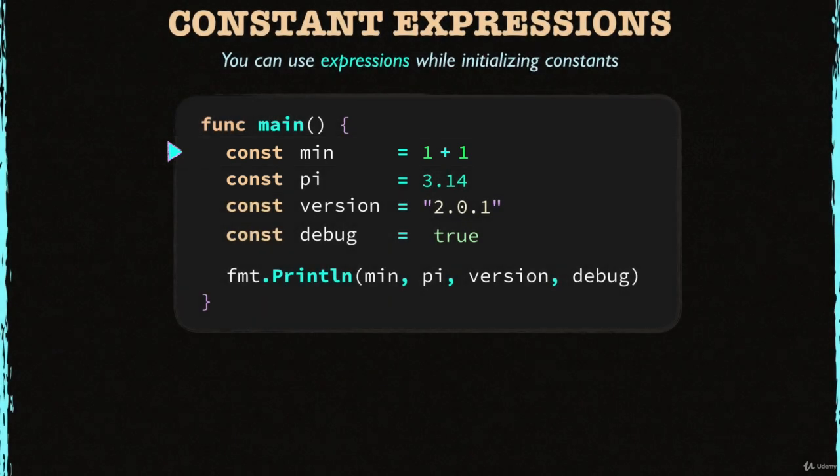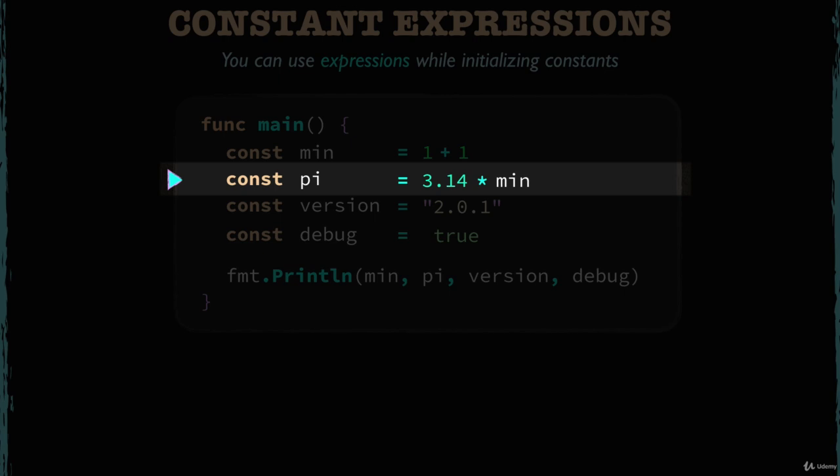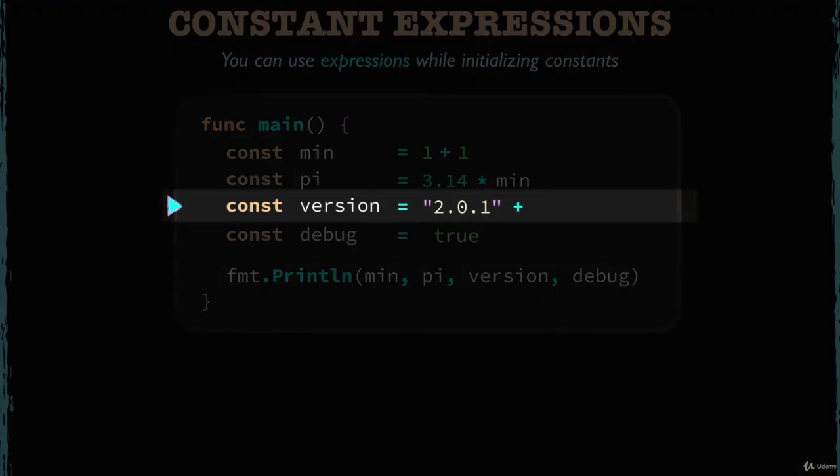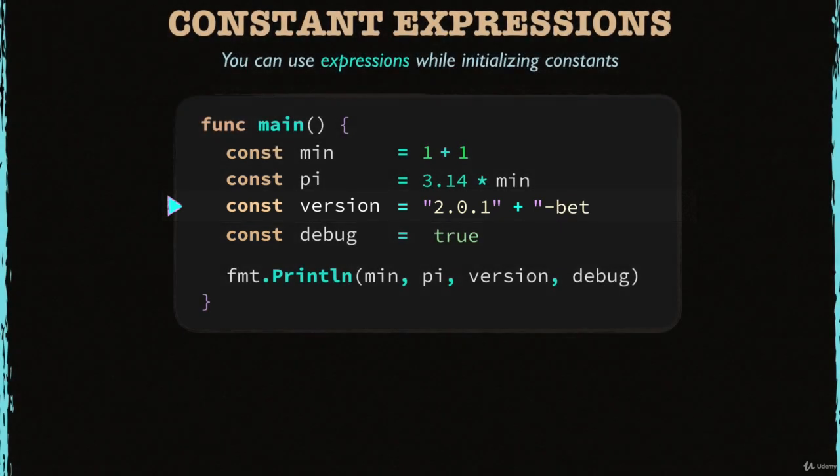Let's use an expression with the second constant, pi, like this. This expression multiplies the float literal 3.14 with the previous constant, min. So in a constant expression, it's possible to use other constants as well. Now look at the third constant, version. It's also possible to combine strings while initializing a constant. So let's concatenate a beta string literal like this.